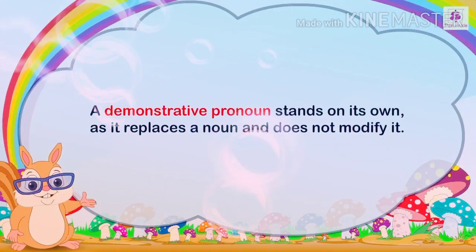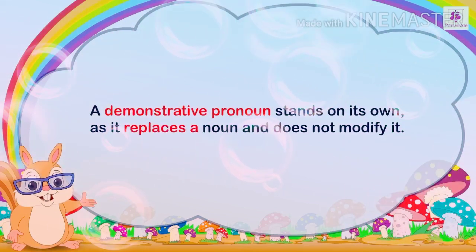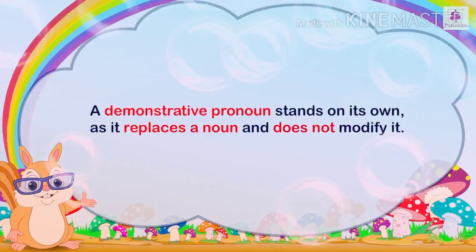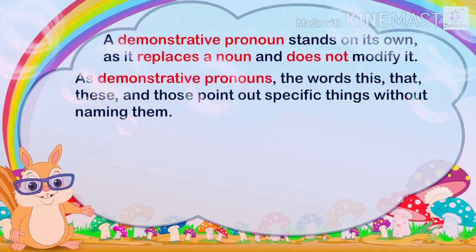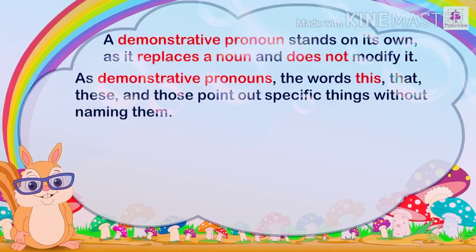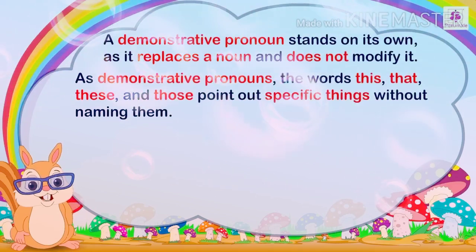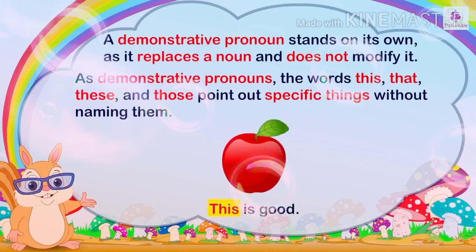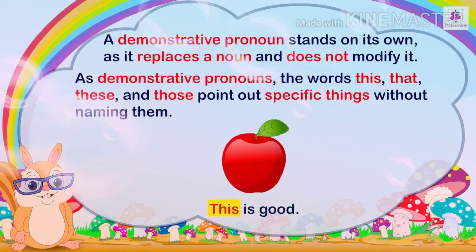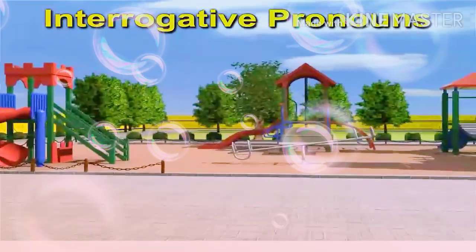But a demonstrative pronoun stands on its own as it replaces a noun and does not modify it. As demonstrative pronouns, the words this, that, these and those point out specific things without naming them. For example, this is good. I like those.